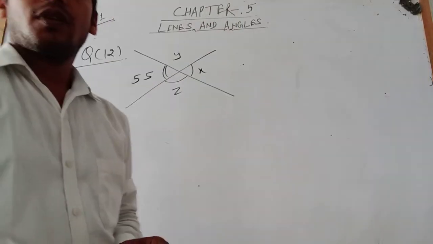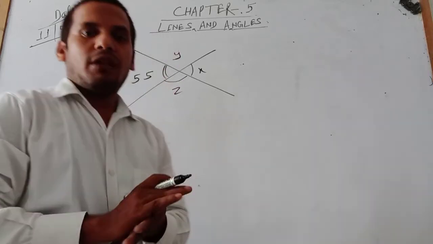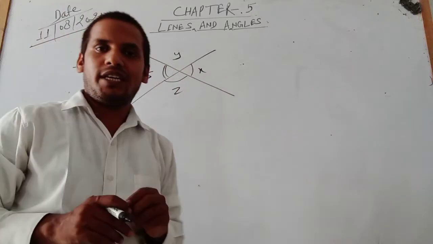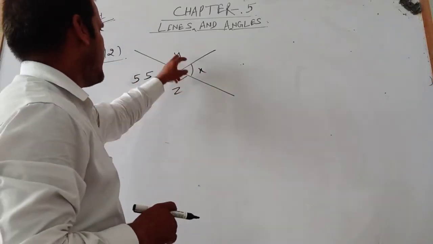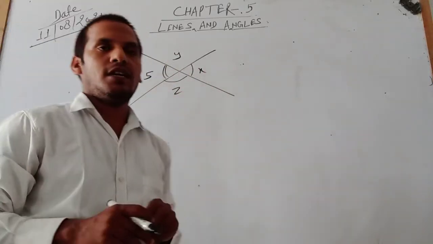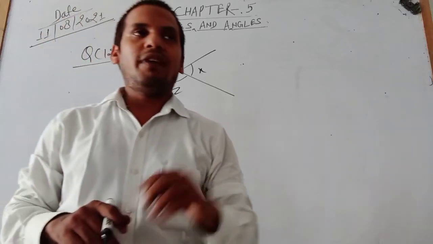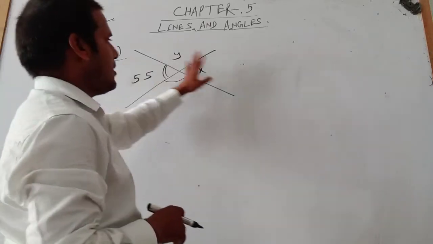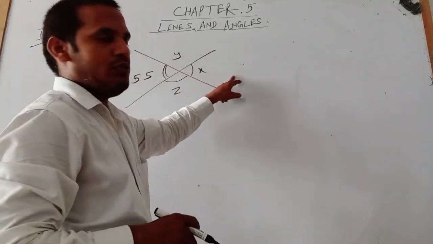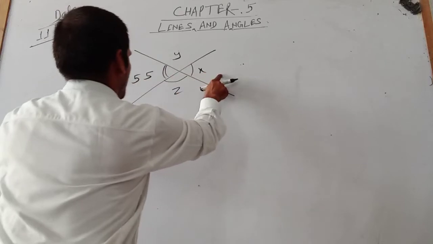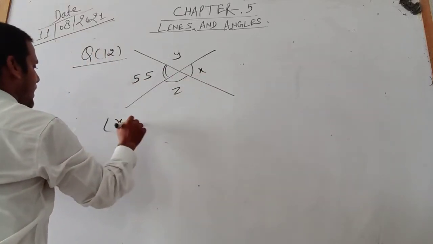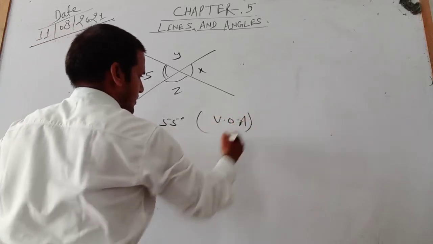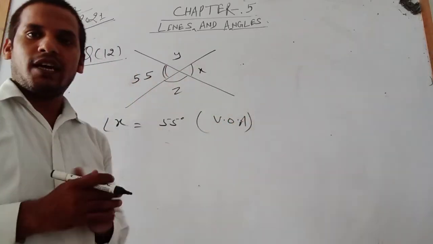Okay, let us start question number 12. In question number 12, two lines intersect each other and angles x, y, z and one angle of 55 degrees are given. Find the value of x, y and z. Okay, let us start. First we can solve. When two straight lines cross each other, their vertical opposite angles are equal. So we can say the value of angle x is equal to 55 degrees because vertical opposite angles are equal.